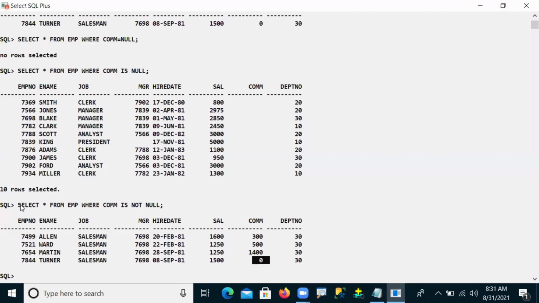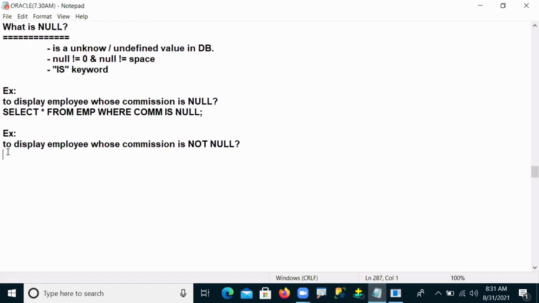Now, this is one thing. But here we solved one problem, the comparing problem. Another problem is also there with null. The comparing problem we solved by using the IS NULL operator. With the help of the IS keyword, we are comparing nulls in our table. So that is what we solved here. Now let me see.